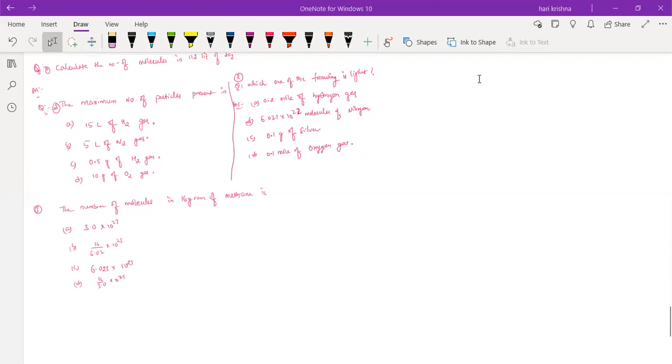So is the first answer 4.03 into 10 to the power of 23?